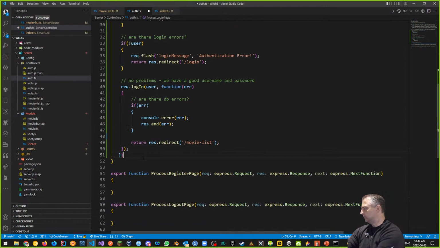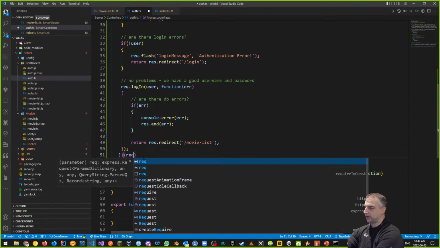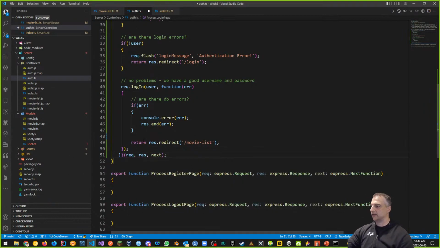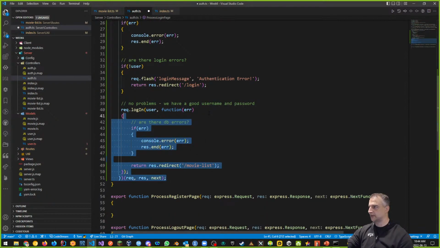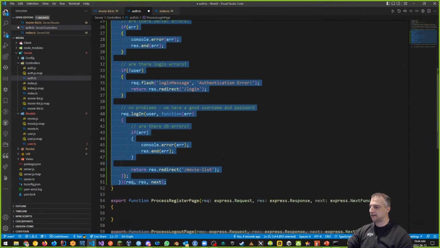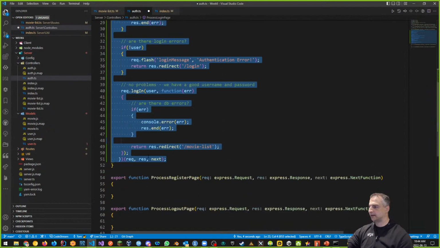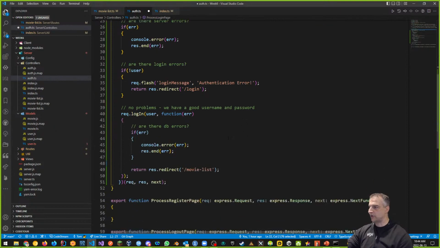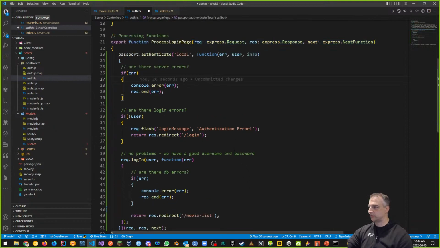And what I want to do to make this work is pass in the request, response, and next object inside of the constructor. It's almost like a self-calling function. So this part here, up until here, is a self-calling function that passes in the request, response, and next object from the signature. That's how it works, and that's how you code the login page, process the login page.